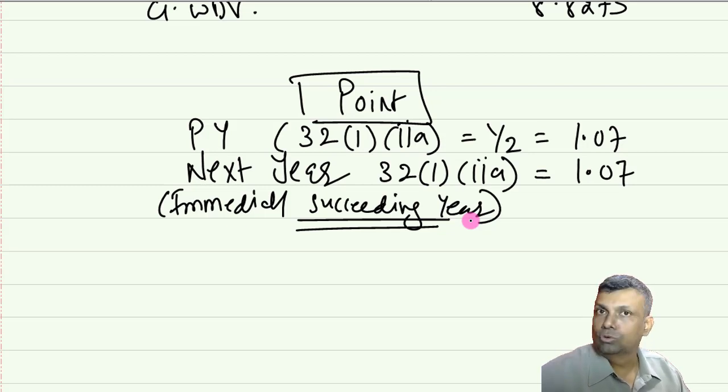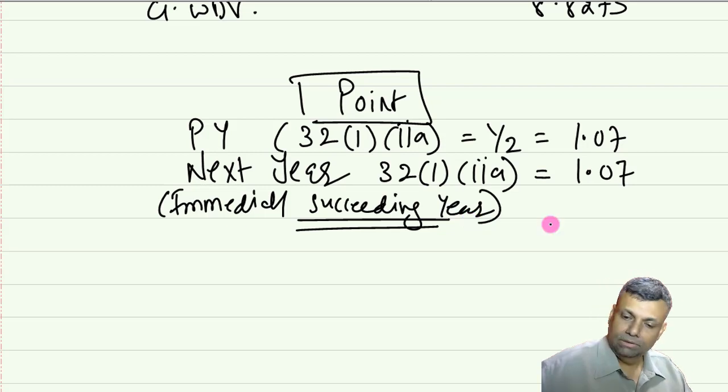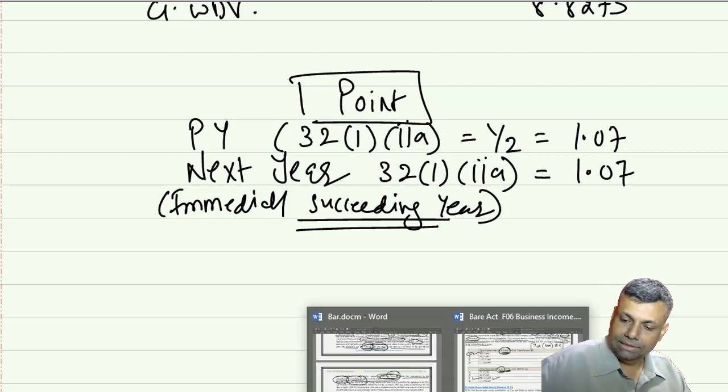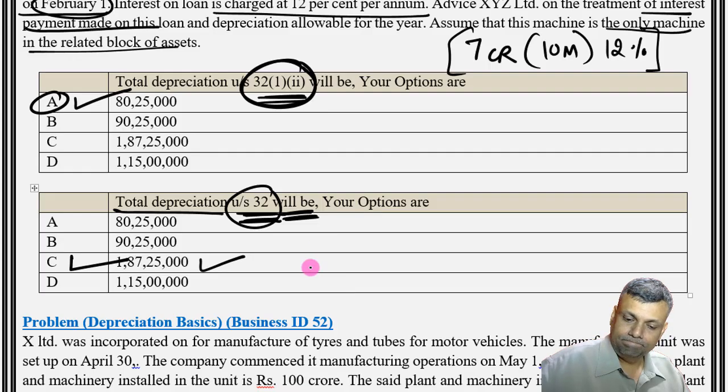However, friends, one simple thing you should remember is that you get additional depreciation only out of the WDV. That means you should have a sufficient WDV against which you will take this additional depreciation. So in the next year, we should assume that there is enough WDV so that you can get additional depreciation. In other words, the additional depreciation is allowed to you from the WDV. So that was one of the points, and that's done. Let's go to the next question.